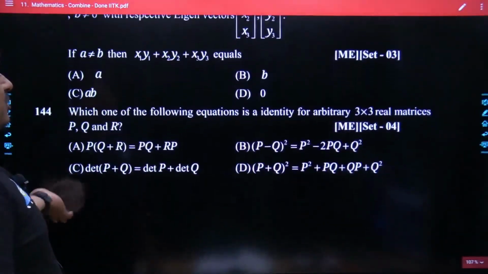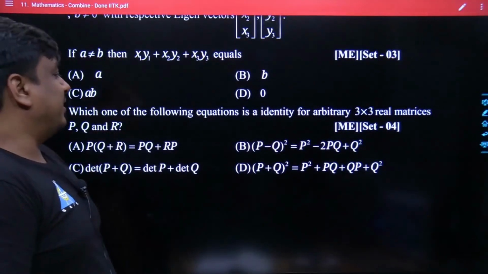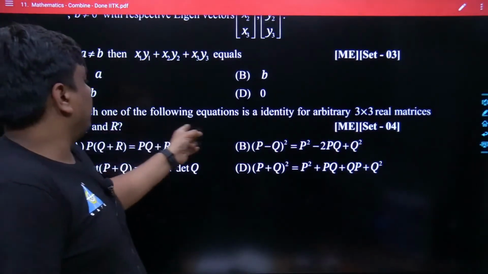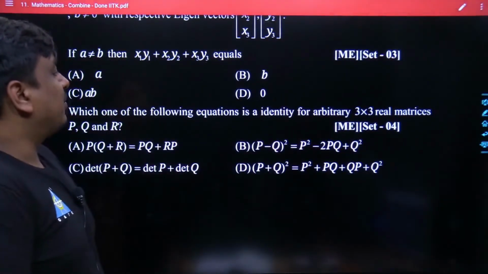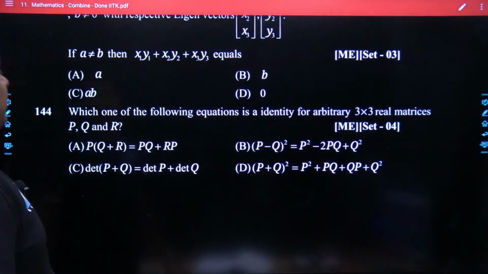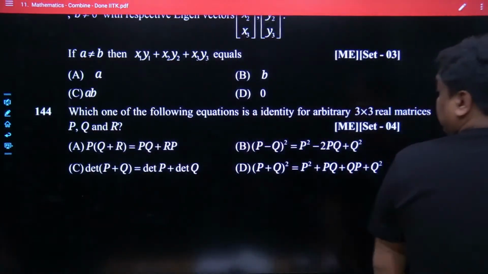This problem had been based on the concept of the identity. So the student who had a little bit idea about the identity must be able to answer it. Well, tell me, which one of the following equations is an identity for the arbitrary 3 cross 3 real matrices P, Q and R? May I know which could be the correct answer for this given problem? It's been the simplest form of the problem.